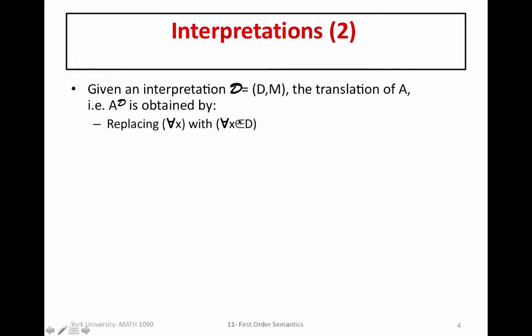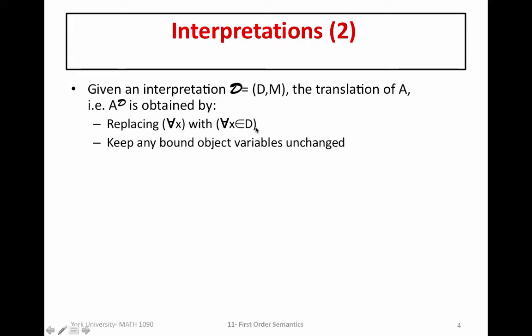One, if A contains a universal quantifier, we replace that universal quantifier with the universal quantifier applied to the particular domain. So instead of for all x in general, as we have for general well-formed formulae, the interpretation is specific to for every x in the domain, right? Because the object variables all belong to that domain in this particular interpretation. In addition, since we are generalizing over this particular variable x in D, right?